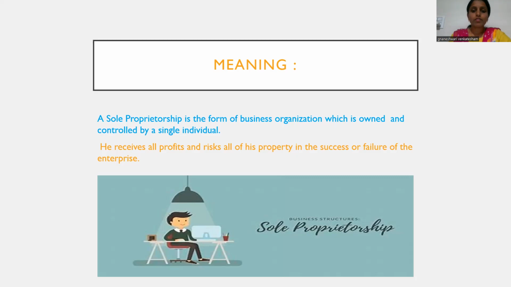So in the sole proprietorship, the main thing is that the sole trader, that means single trader, receives all profits and suffers all losses. He enjoys all the profits, he suffers all the losses of the business organization.